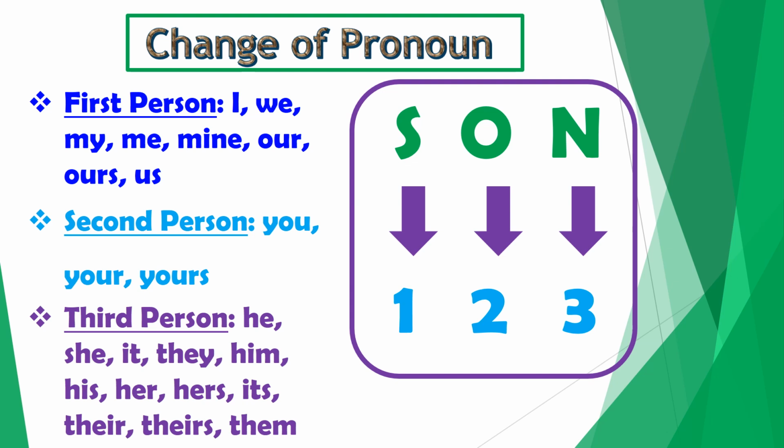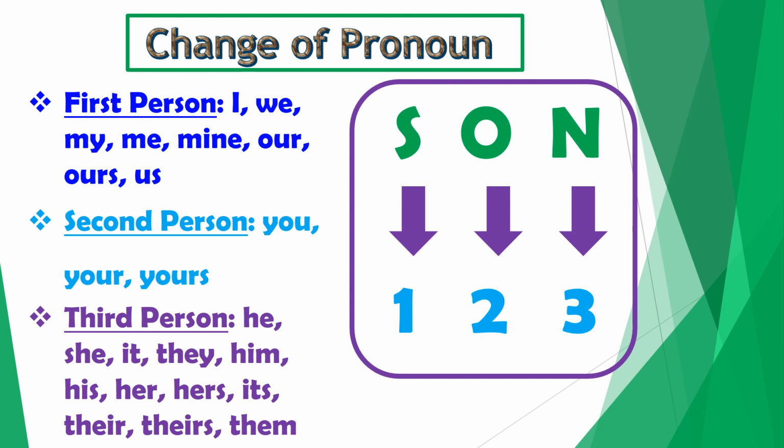Now we are going to look at the first step, which is the change of pronoun. When we change a sentence from direct to indirect speech, we have to change the pronouns of reported speech. What is the rule to change these pronouns? Look at the box given over here. You can see the word SON written in it.